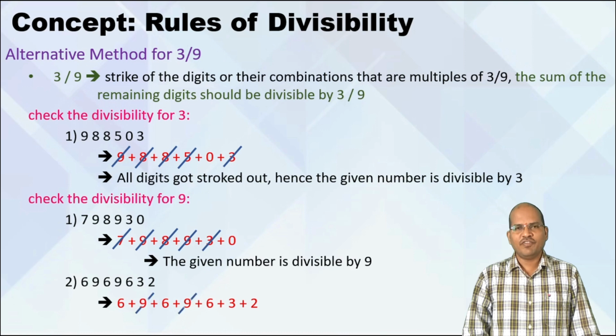So what is the first step? Remove 9s. Now look for the combination of digits that can make 9. Now 6 plus 3 is 9, right? So you can remove 6 and 3. So you are left with 6, 6 and 2. So 6 plus 6, 12. 12 plus 2 is 14. 14 is not a multiple of 9. So when we add them, you get 5. As 5 is not divisible by 9, the given number is not divisible by 9. Is that fine? Simple? Yes.